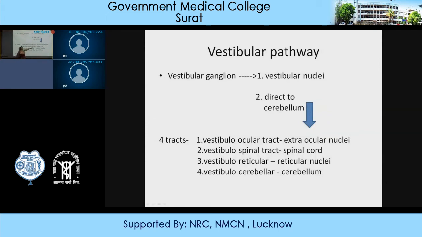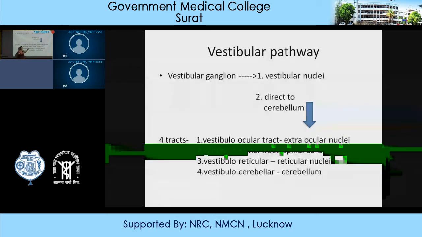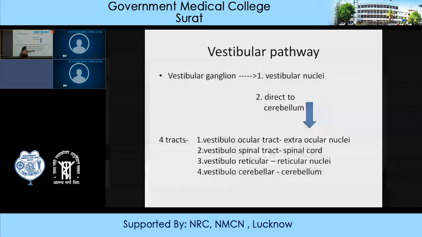Some of the fibers will terminate in the reticular nuclei, and this pathway is known as the vestibulo-reticular pathway. And some of the fibers will terminate in the cerebellum, forming the vestibulocerebellar tract.